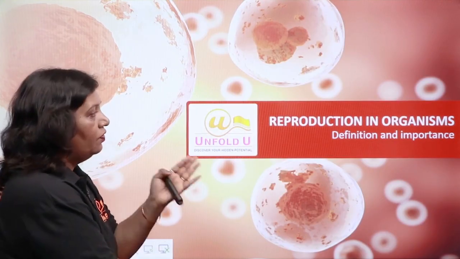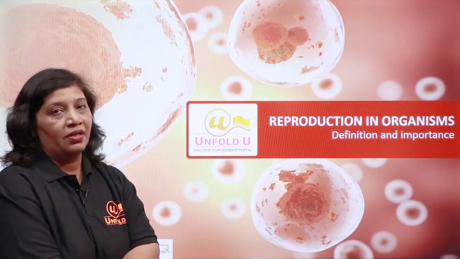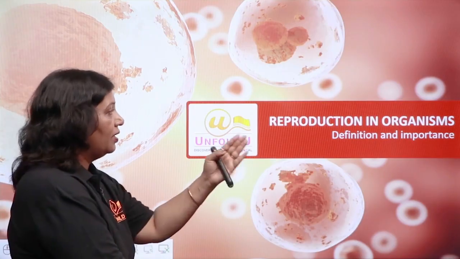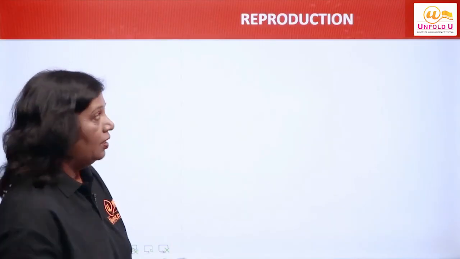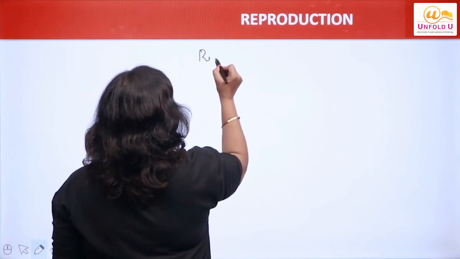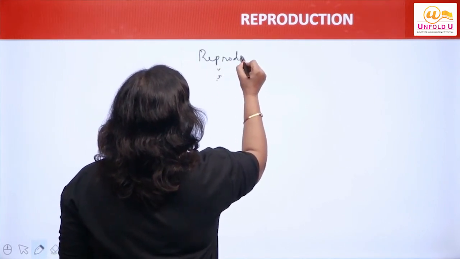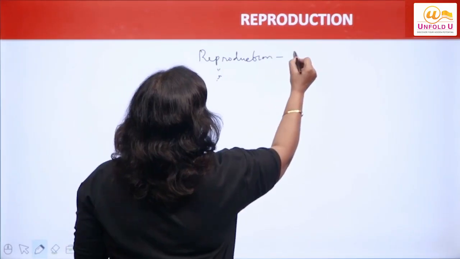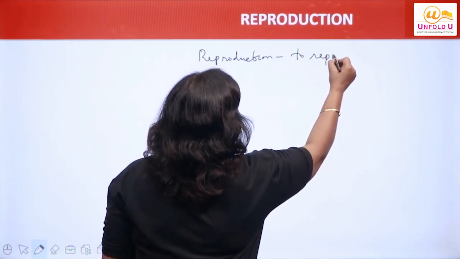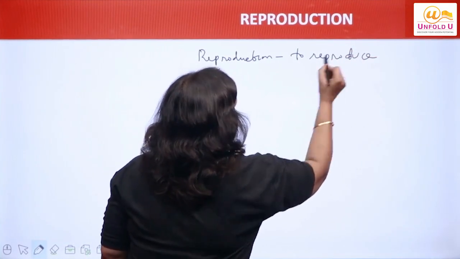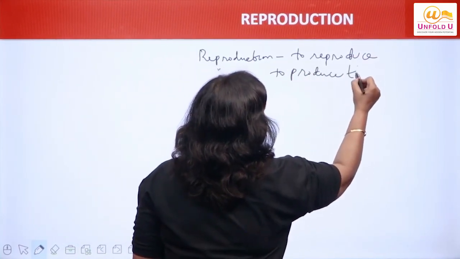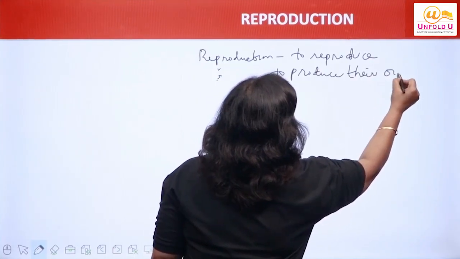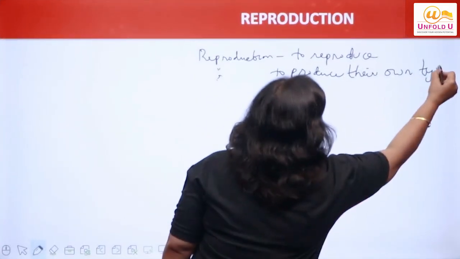In this video, we will talk about a very important chapter of biology, that is reproduction in organisms. Reproduction. What do you understand by the word reproduction? Let us understand this word first. Reproduction means to reproduce, to produce their own type, अपने ही जैसे और produce कर देना.